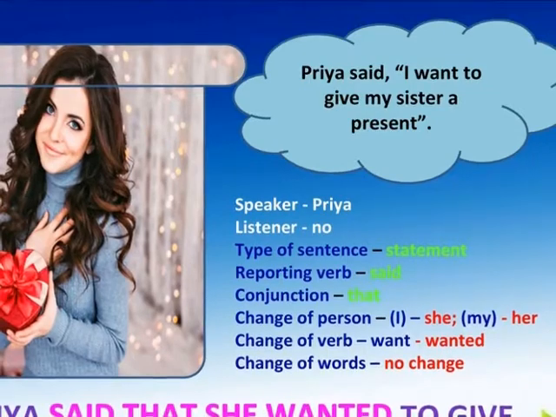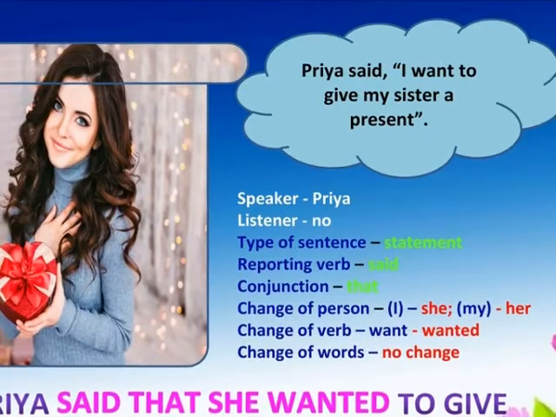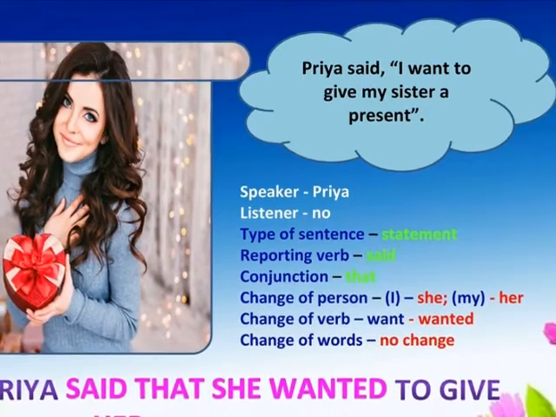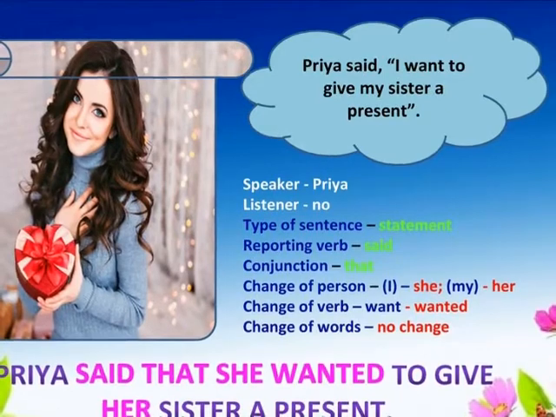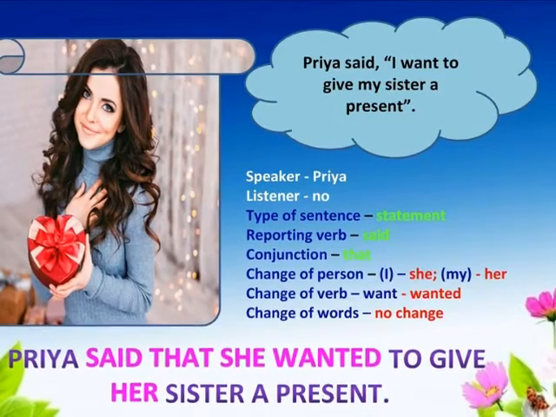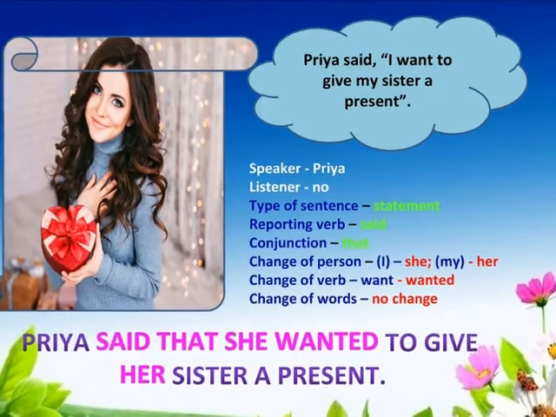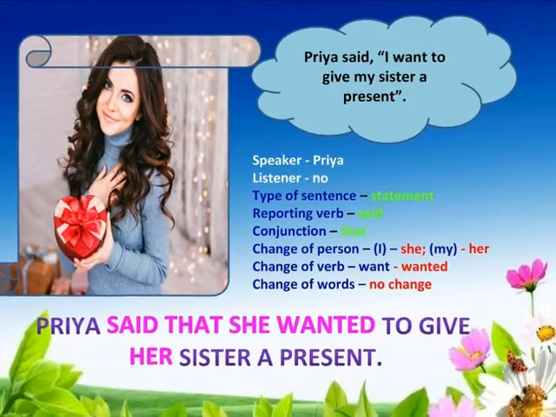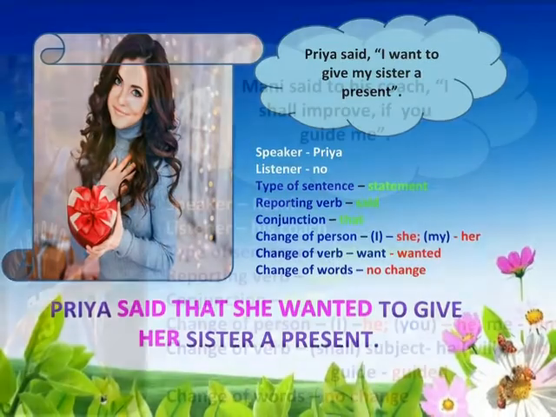The given sentence is Priya said, "I want to give my sister a present." In the given sentence, the speaker is Priya and the listener is not mentioned. The type of sentence is statement and the reporting verb is said and the conjunction is that. The change of person is I. I refer the speaker Priya and it is changed into she. My is in the possessive form and it refers the speaker Priya and it is changed into her. The verb want is changed into wanted and there is no change of words. And the sentence is reported as Priya said that she wanted to give her sister a present.